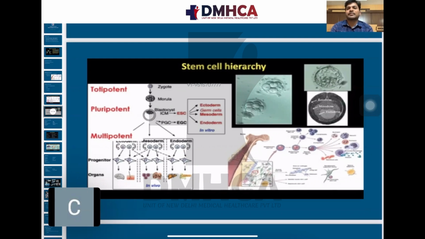The zygote converts into a morula and then a blastocyst. The blastocyst has the potential to differentiate into all three germ layers, ectoderm, mesoderm, and endoderm. Those cells which differentiate into all three germ layers are called pluripotent stem cells. From the pluripotent stem cells, the multipotent stem cells will come. Multipotent stem cells means they can develop into multiple tissues, multiple organs, multiple cell types. These are multipotent stem cells.